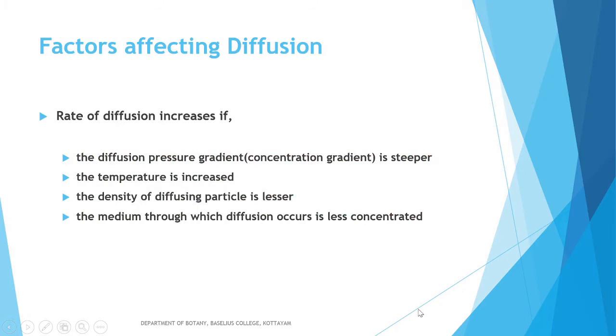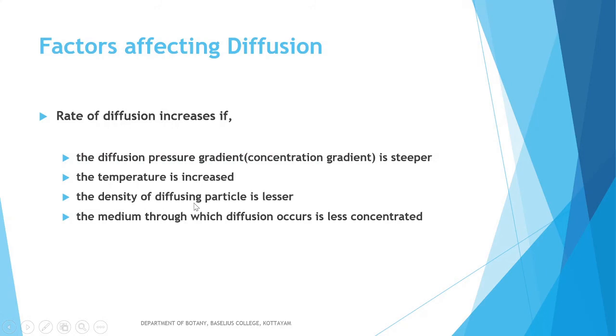There are some other factors affecting diffusion. The rate of diffusion increases if the diffusion pressure gradient, similar to the concentration gradient, becomes steeper. So rate of diffusion increases when the diffusion pressure gradient is steeper. The second factor which is affecting diffusion is temperature. When temperature is more, rate of diffusion also increases. So rate of diffusion increases when the temperature is increased.